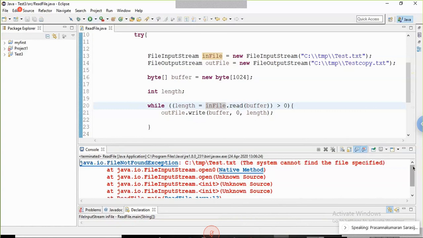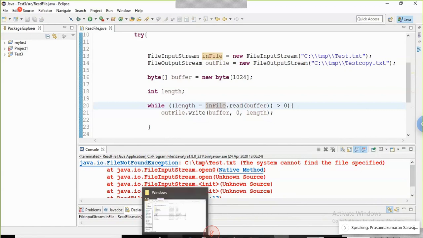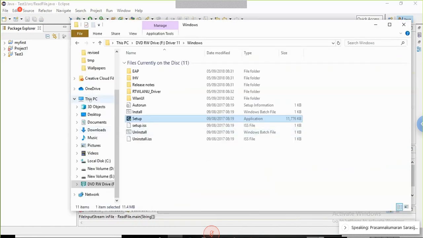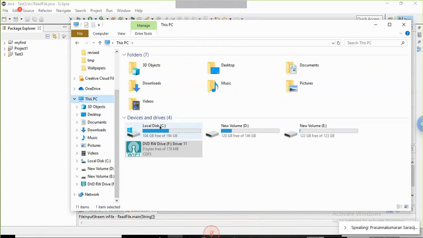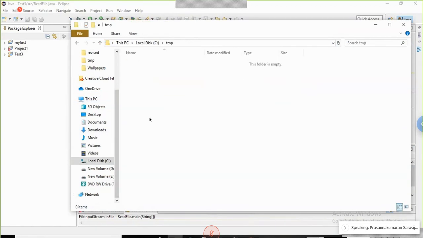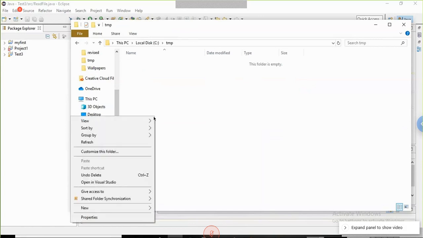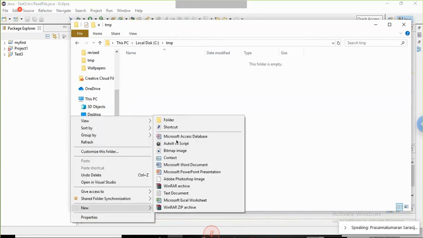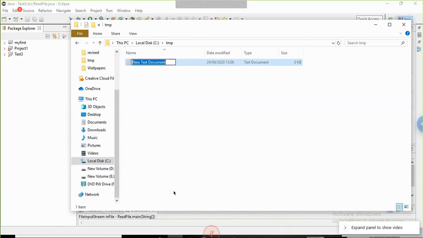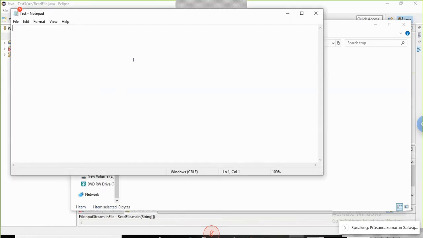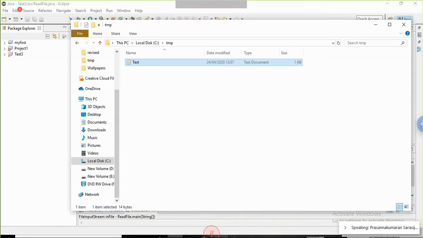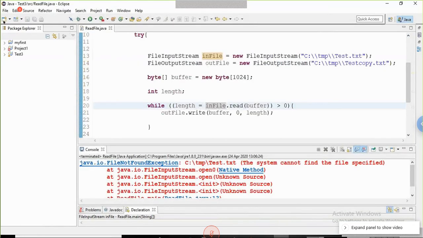There is a small error. What is it? Oh, sorry, this file is not there. We try temp, quickly creating that file. There I have to create that file. New text file. Okay. So rename that as test, and opening that file and typing here, this is a test, saving, closing, come to Eclipse. Now it will work.